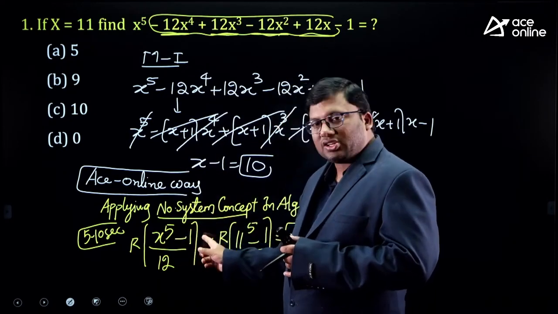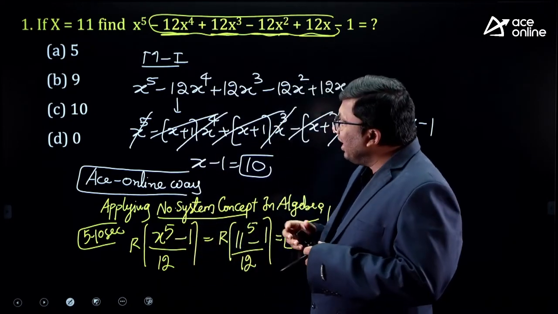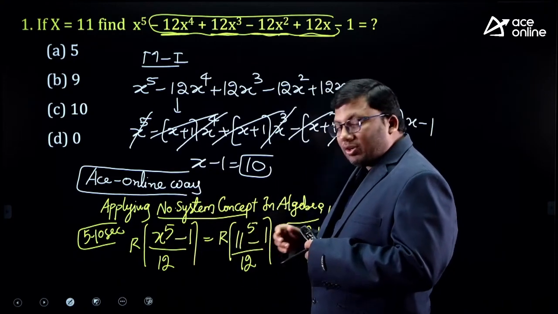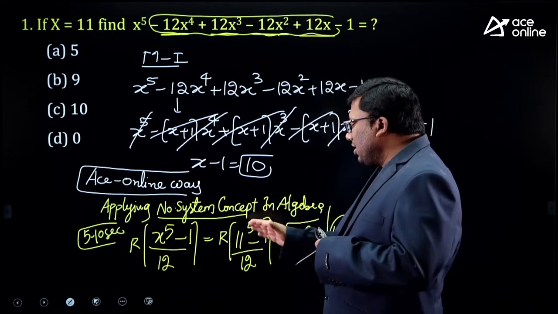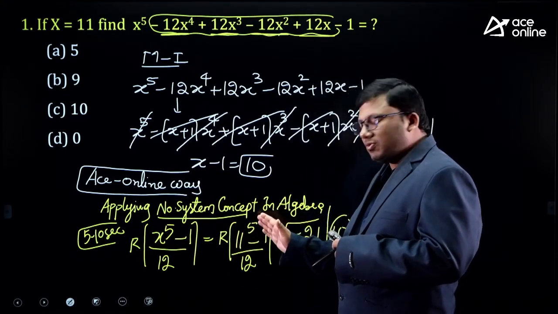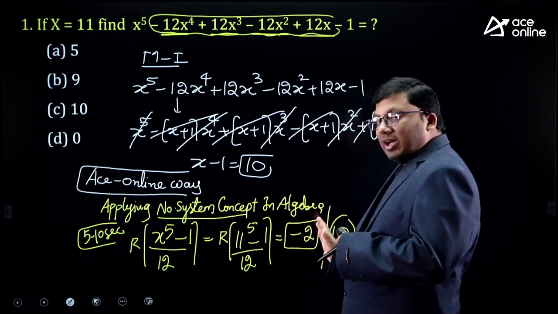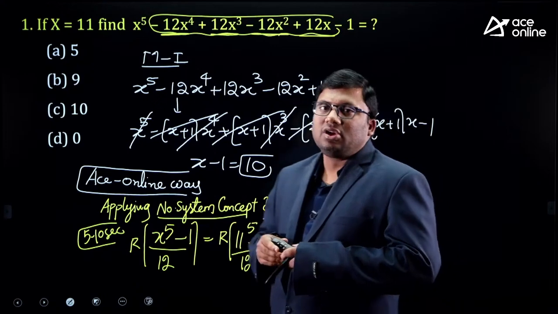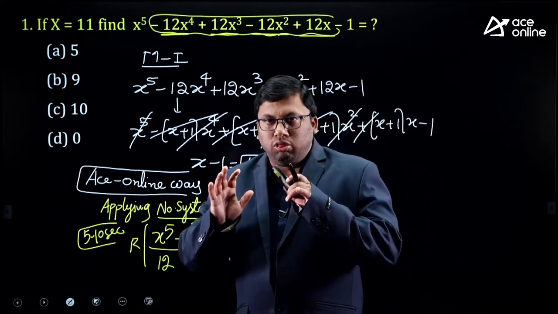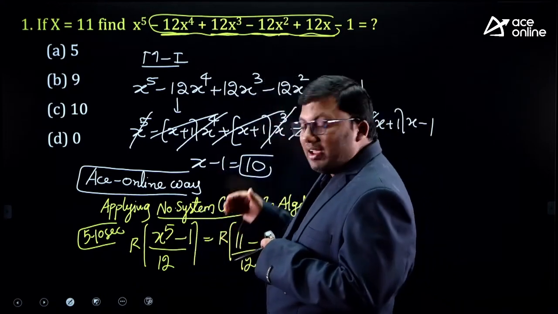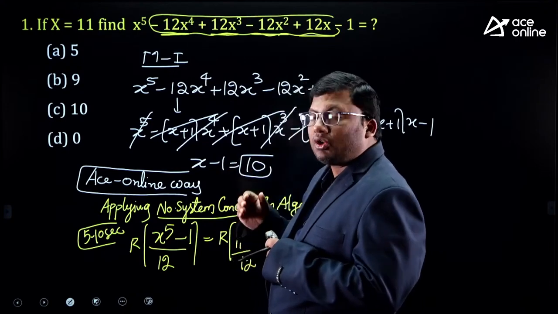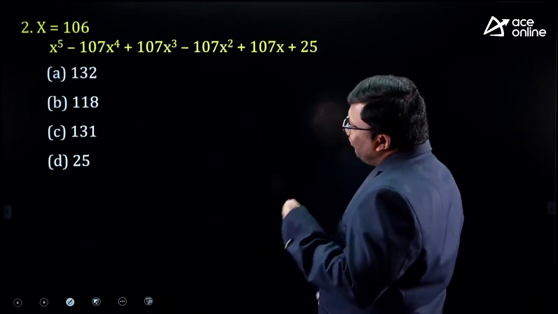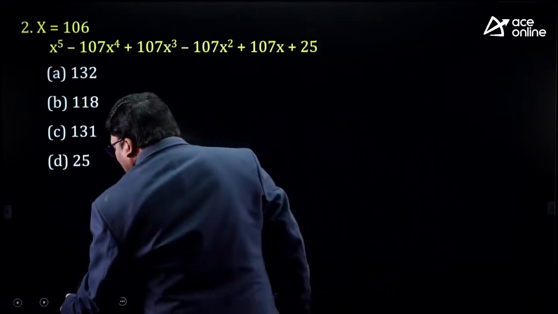X power 5 minus 1 whole divided by 12. X is 11. 12 ones are 12. Negative remainder minus 1. Minus 1 power odd is minus 1. Minus 1 minus 1 is minus 2. Negative remainder minus 2. Positive remainder will be 12 minus 2 is 10. I hope the concept is clear. We will use these concepts to solve a lot of our problems.